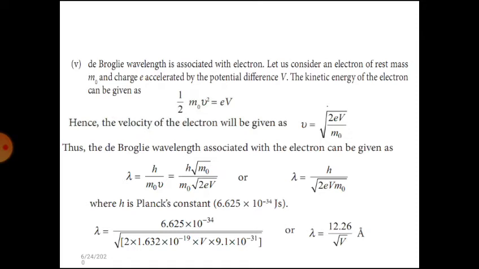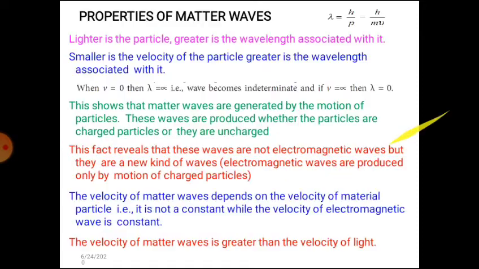Here we can also write lambda is equal to h by the square root of 2eV m naught, where h is equal to Planck's constant. It has the value of 6.625 into 10 power minus 34 joule second. Now, substituting 2 into the charge of electron e and V into the mass of electron 9.1 into 10 power minus 31, finally we get lambda is equal to 12.26 by the square root of V Angstroms.